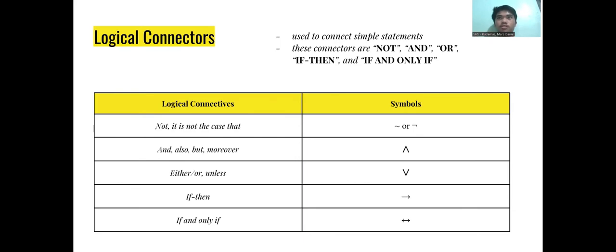This is a simple way of memorizing these symbols and logical connectives. Once again, for not, a wave or a hook. And, also, but, moreover: upside down V. Either or, unless: V. If then: arrow. If and only if: double arrow.